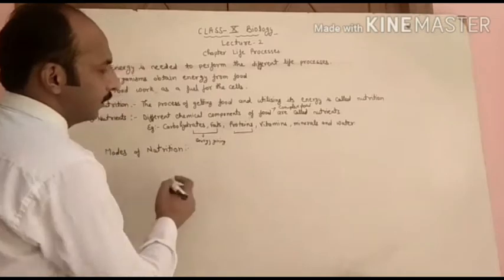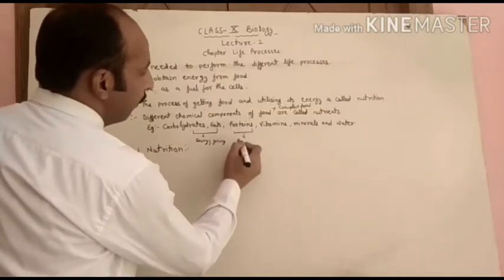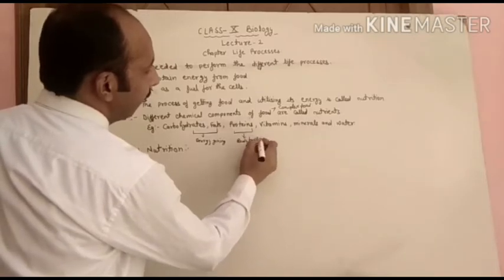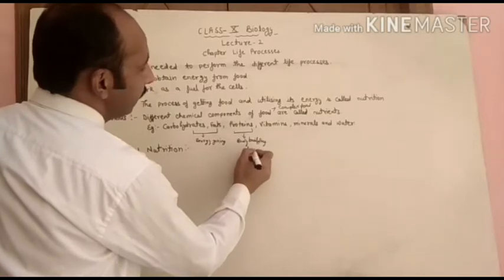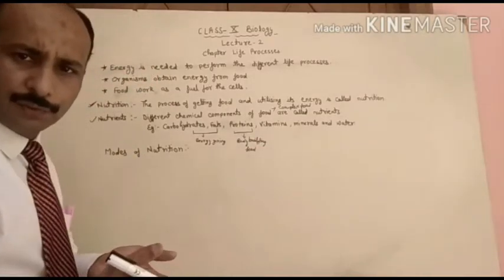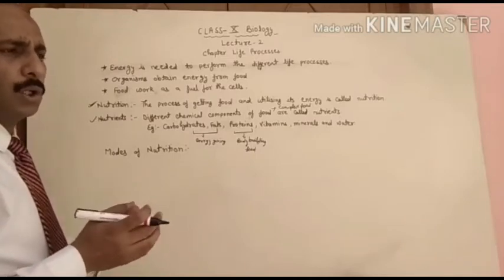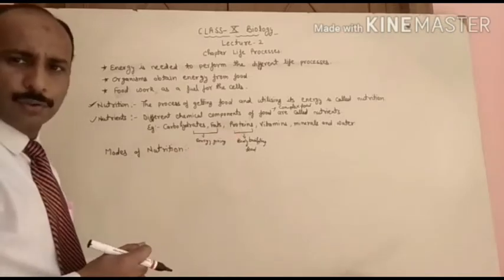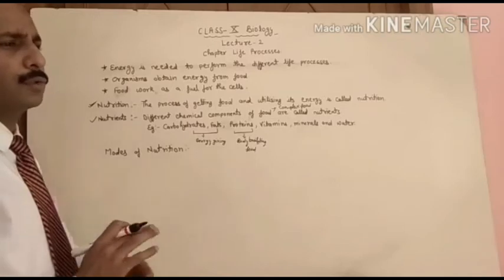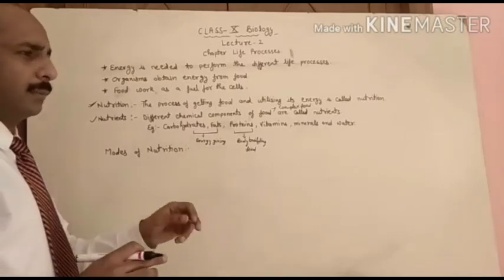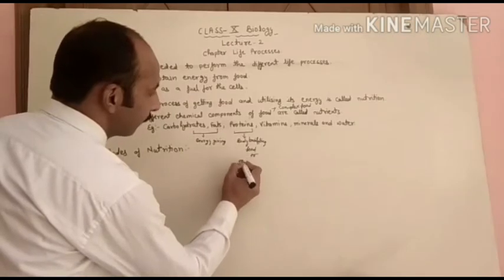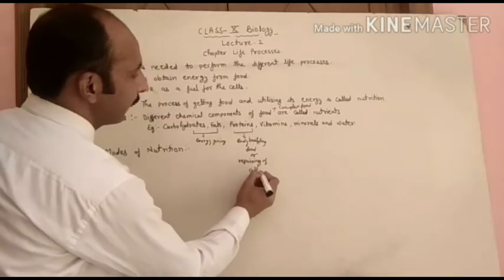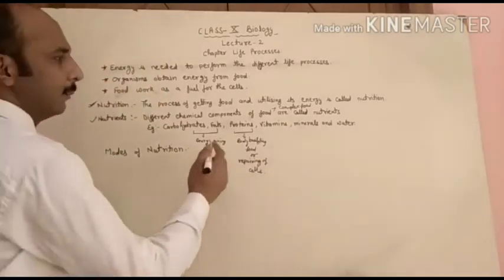The second one is proteins. This is called body building food. Proteins help in forming new cells in the body, and if the cells are old or injured, proteins are useful for repairing them. So proteins are called bodybuilding or repairing of cells.